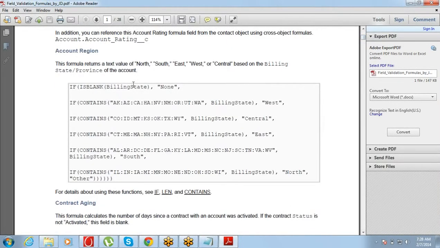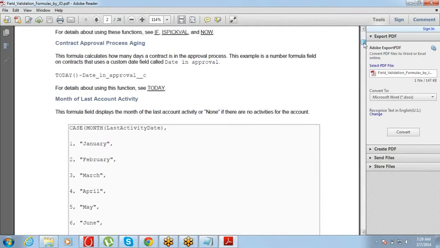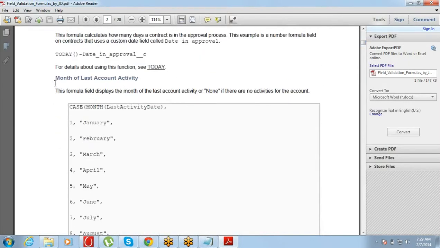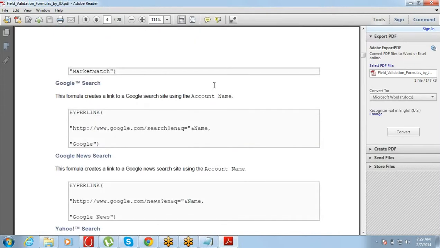Assigning regions, north, south, east, west region. Which states will be considered as west region, and also a lot of good formulas. Contract aging. Try to find out the month of last account activity. This has a collection of very good examples. Google search, creating a hyperlink for doing a Google search.